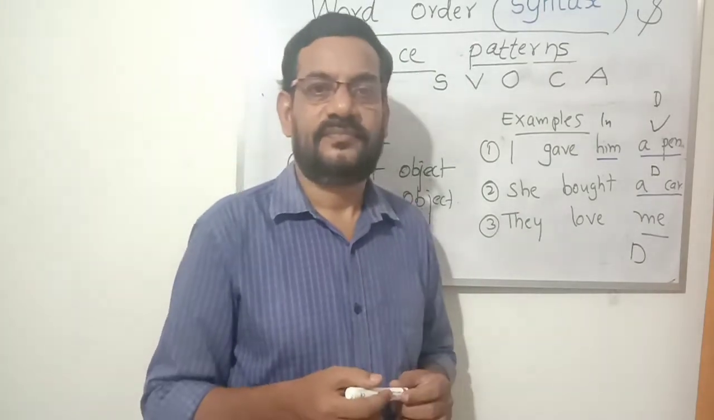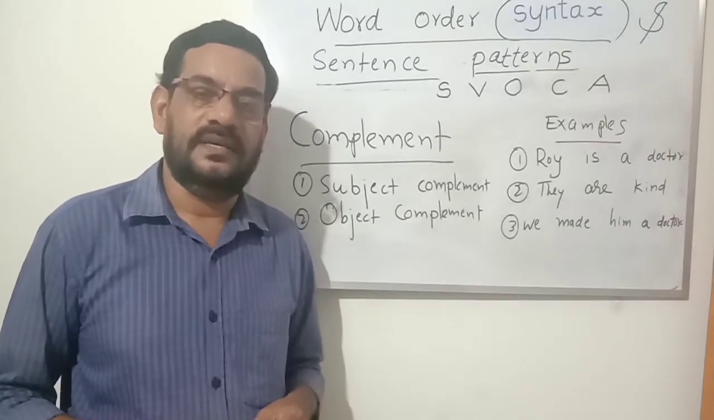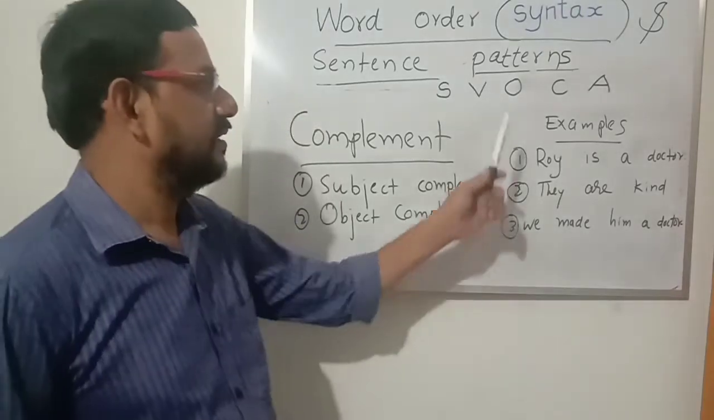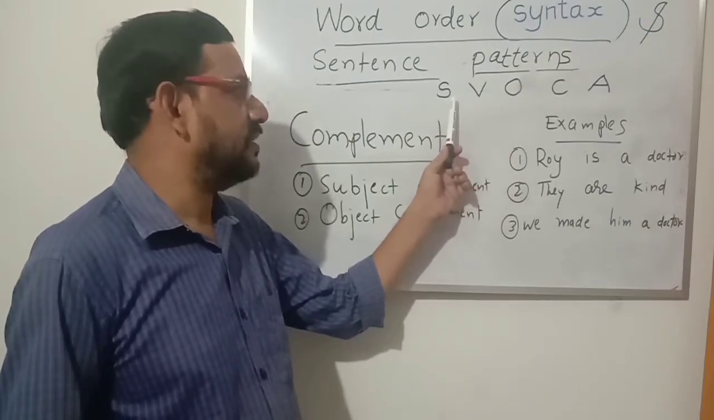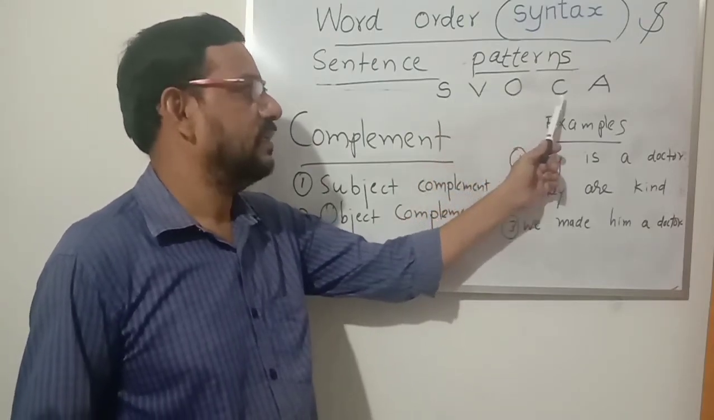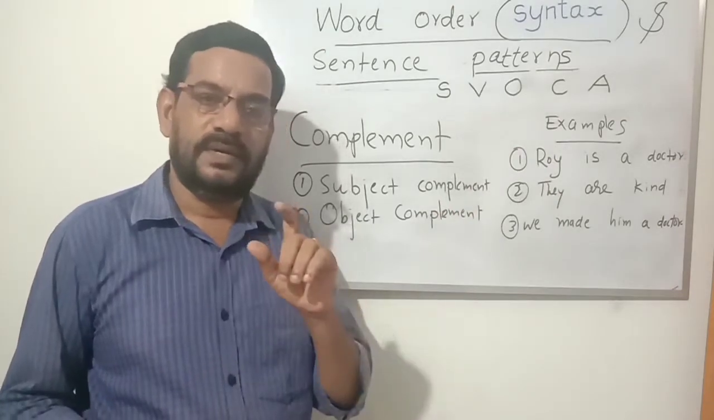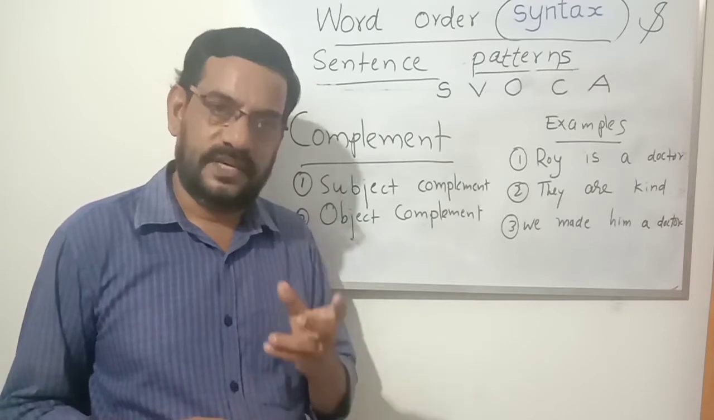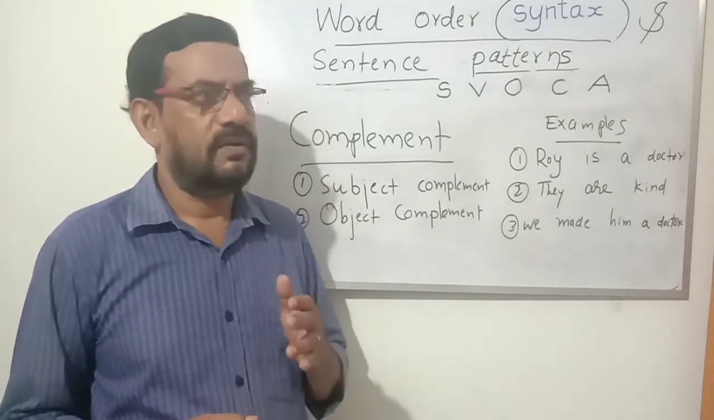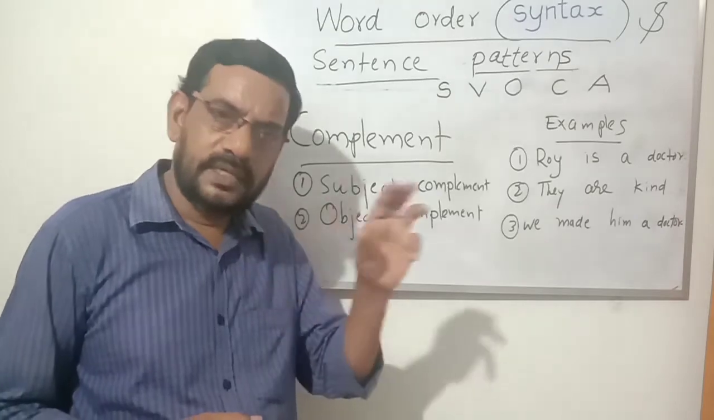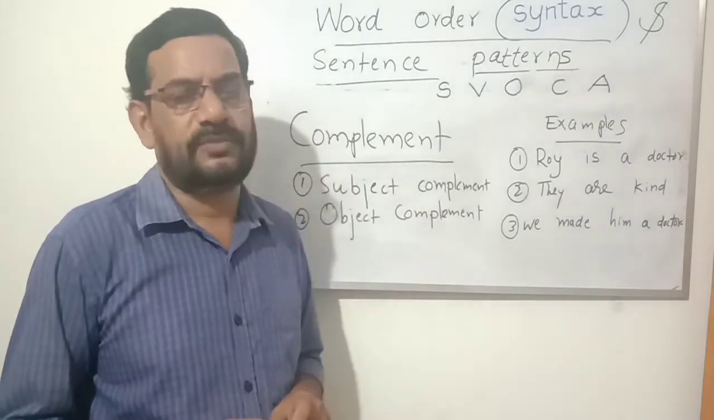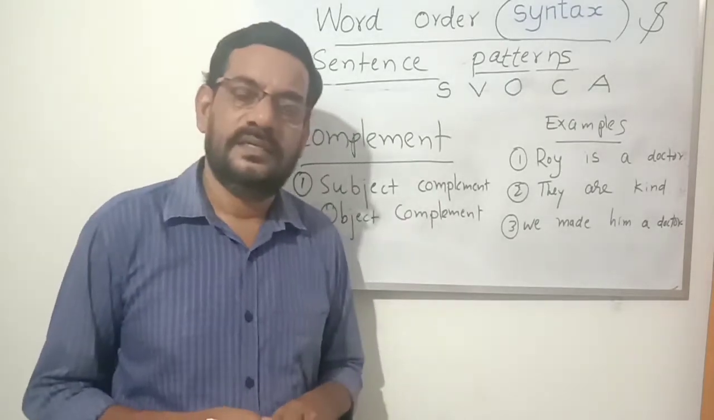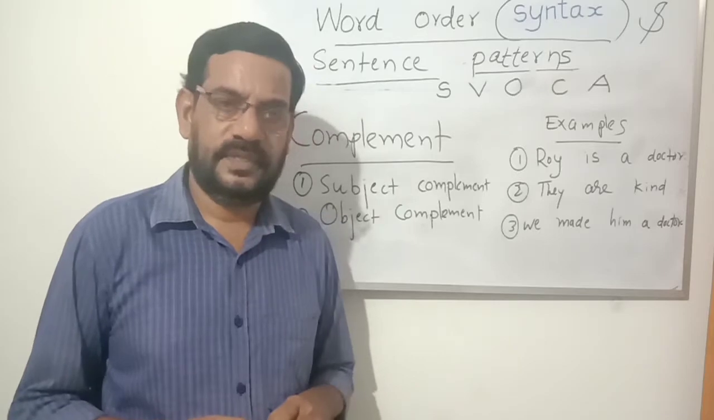Okay. Now the next type is C. C is used for complement. We have already completed subject, verb, object. And the next is complement. Complement is an expression. That's a word. Complement may be one word or a phrase or a clause. Why is a complement used? To complete the meaning of an expression, to complete the meaning of a sentence. For completion of the meaning, sometimes we use complements in sentences.